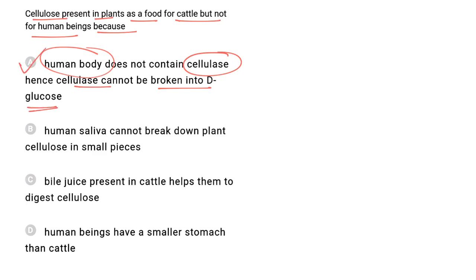While the other options are incorrect, human saliva cannot break it down. This is incorrect. Bile juice is present in cattle. This is also incorrect. Human beings have a smaller stomach. This is also incorrect, and hence the correct answer is A.